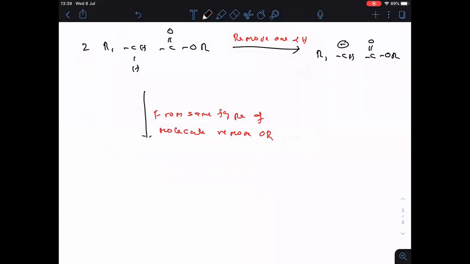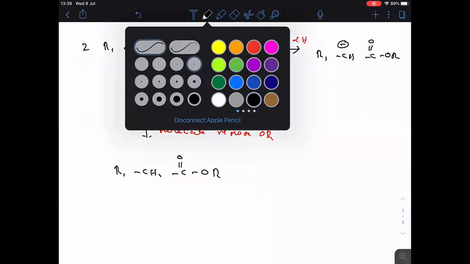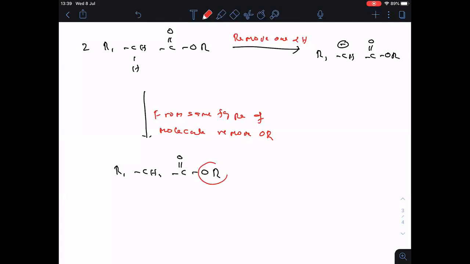Let me take the same type of molecule, R1 CH2 C(=O)OR, and I am removing this OR. Then what do I get if I remove OR? R1 CH2 C=O, and the carbon gets the positive charge.